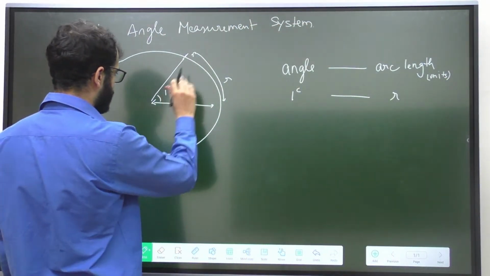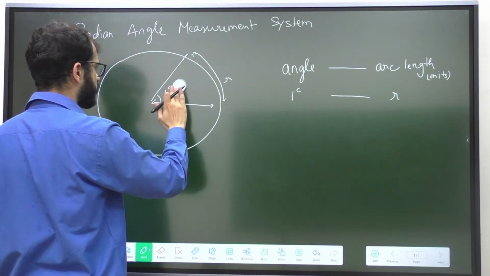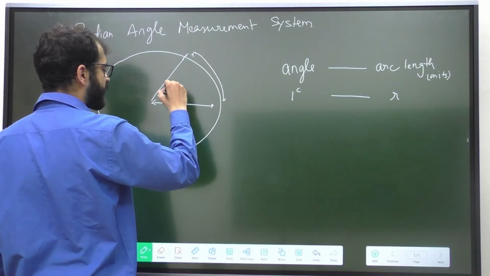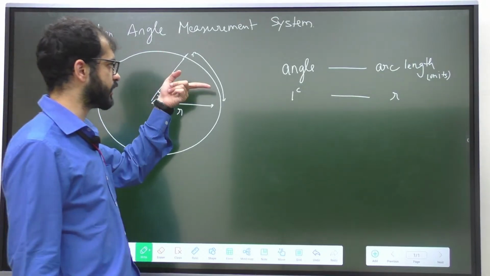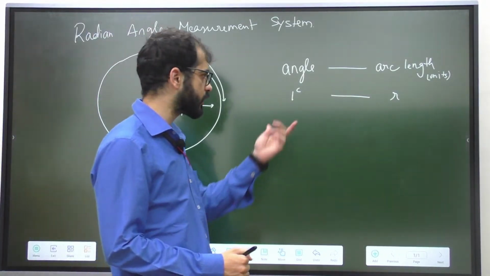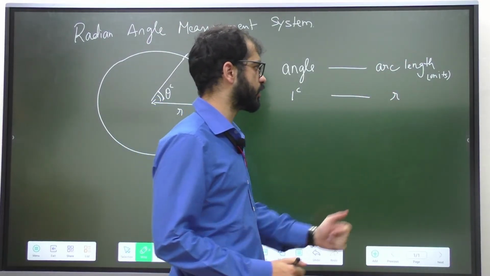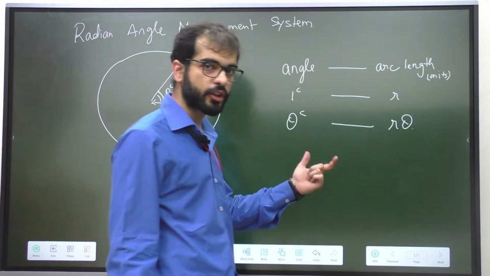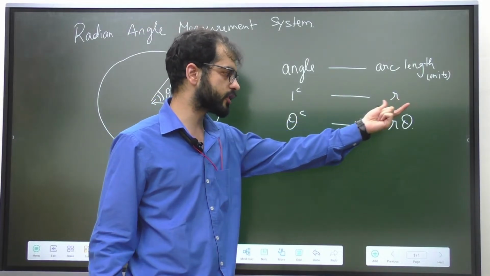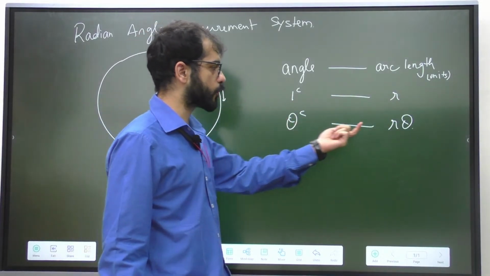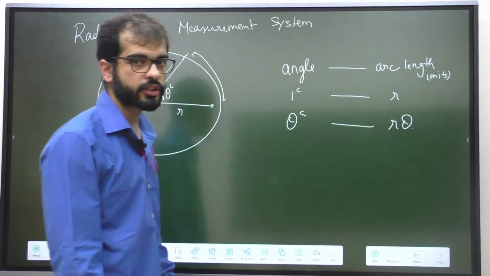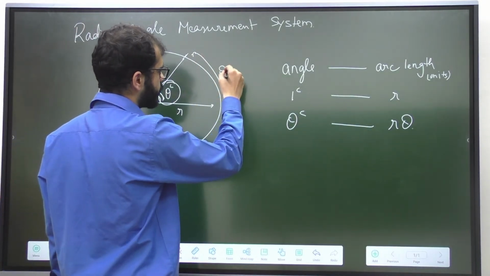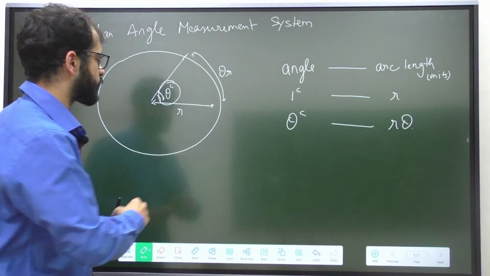Now in this circle, I am going to talk about a different case. Let's try to calculate what happens if the angle is theta radians. I want you to calculate the arc length if the angle is theta radians. What we know is that 1 radian subtends an arc length of r units. So if the angle becomes theta radians, the arc length will become r into theta. Now this is simple unitary method. For 1 unit, I was having r units. For theta units, I am going to have r times theta, because theta gets multiplied to both the terms. So if the angle becomes theta radians, the arc length is going to become theta r. I hope this is clear. Now let's move forward.